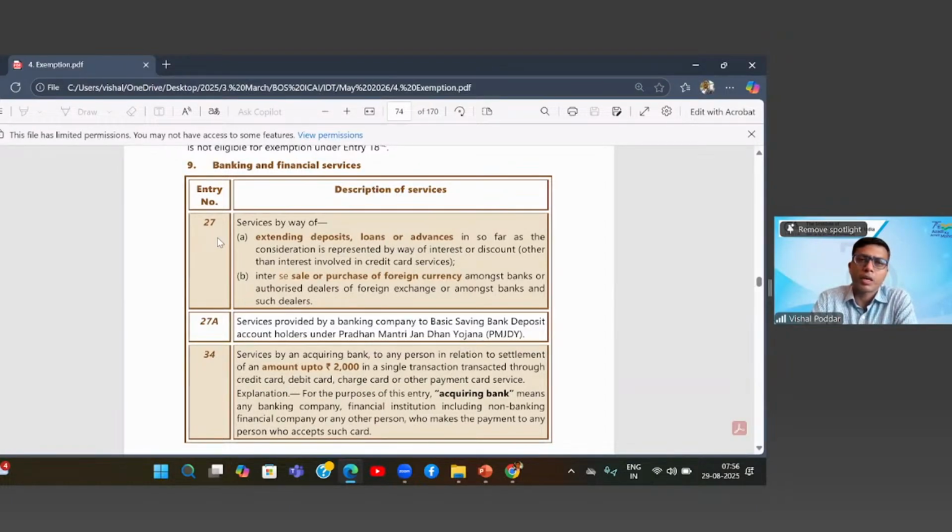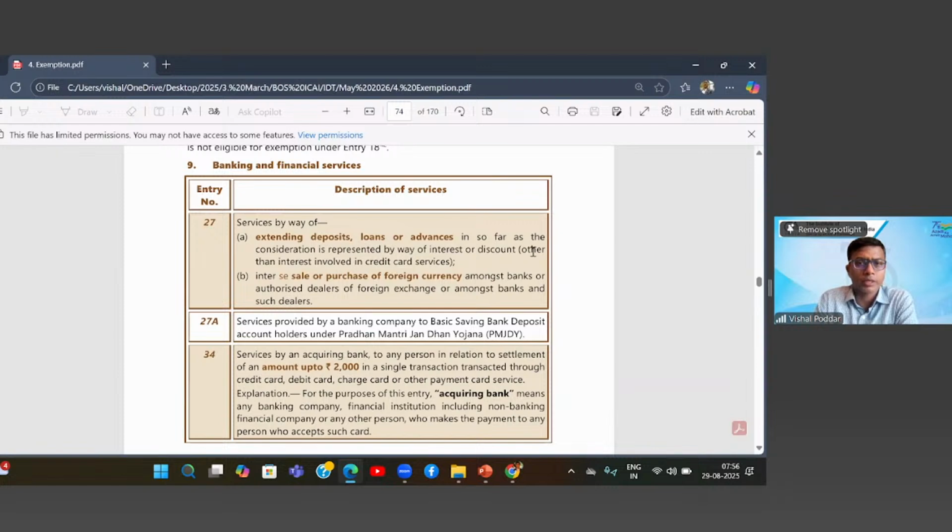That is nowhere a condition or criteria. So even where interest is paid by individuals to others because they have personally extended loans to one another, or where companies accept deposits and there is interest on such deposits, that is also exempt.